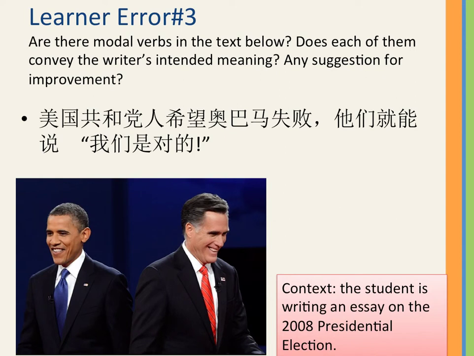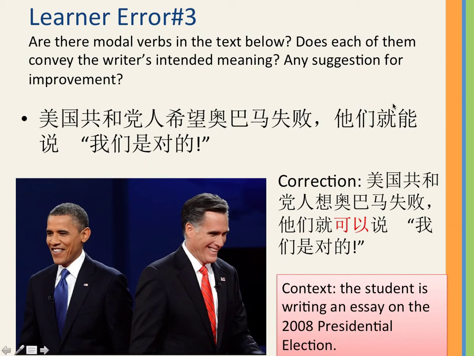This example, a student writes about the presidential campaign. So American, this is slightly modified from the actual usage by the student, just to make it clear about the modal verb use here. 美国共和党人, so American Republicans, 希望 they hope Obama loses, 失败. 他们就能说我们是对的. They then can say we are right. So they wanted Obama to lose, so they can say we have always been right.